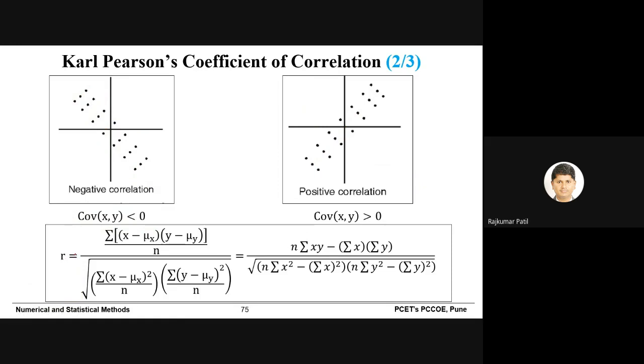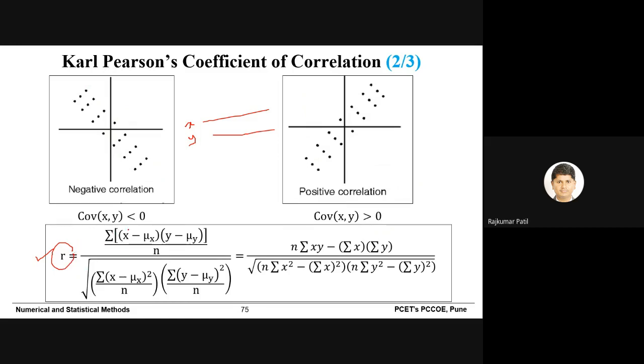In simplified words, when we know all the data points corresponding to X and all the values corresponding to Y, you need to use this formula to calculate the Karl Pearson correlation coefficient.